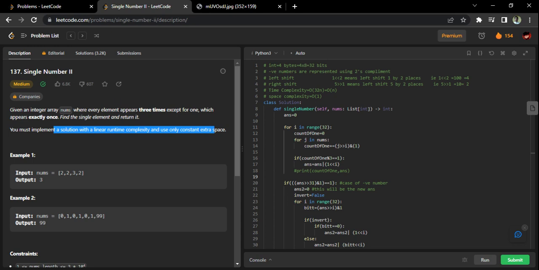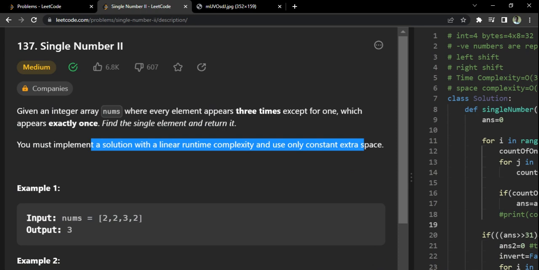It's question number 137, Single Number II. Okay, so the question name is not important. Let's come to the question. You can see there is an input. What kind of input are they giving basically? So the input here is, as you can see, just an integer array. Given an integer array nums where every element appears three times except one. Okay, every element will appear three times except one element.